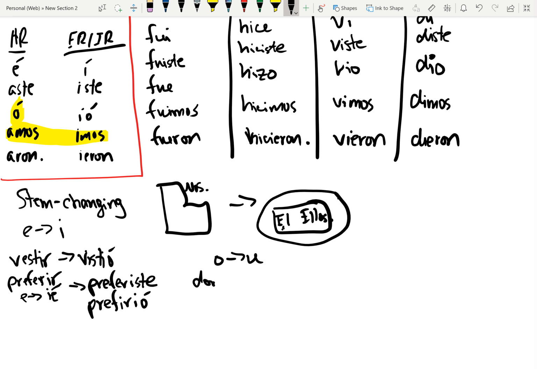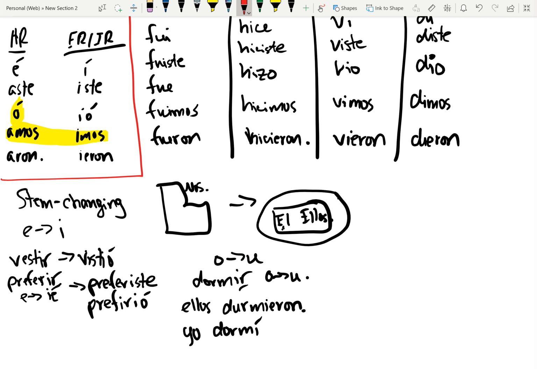So let's take dormir. So the two questions to ask yourself. Is it an IR verb? Yes. Does it change in the present? Yes. In the present, it changes O to UE. And then the third question is, what is the subject? In this case, I'm going to give it the ellos subject, would be durmieron, because the ellos falls within the sandal. But if it was yo, it would be yo dormí, because the yo does not fall within the sandal. I'm going to change colors here because there's a lot going on the screen.